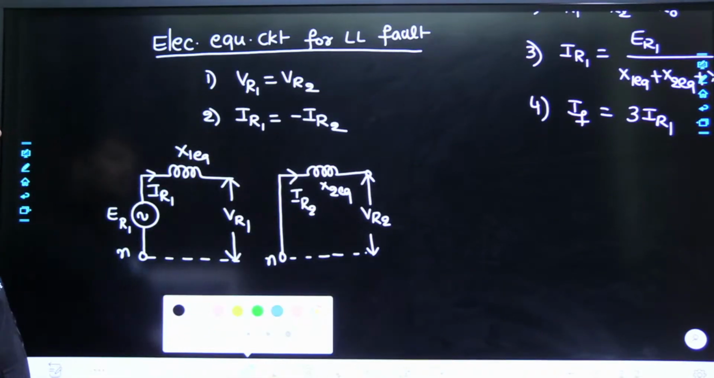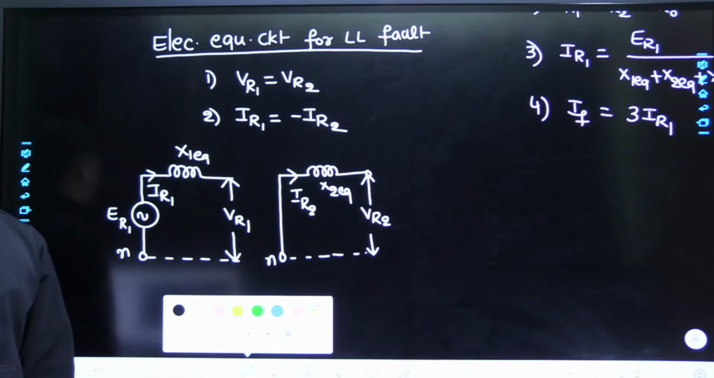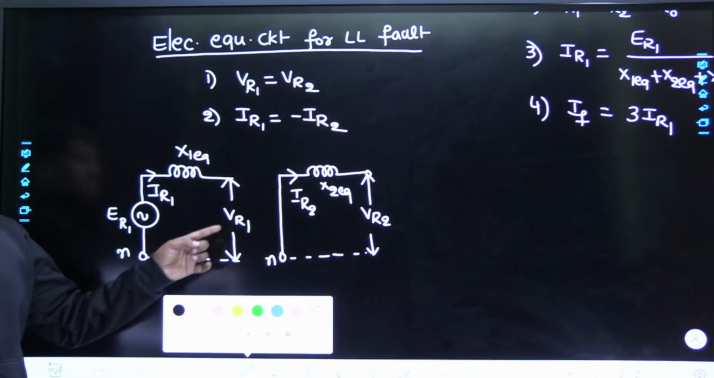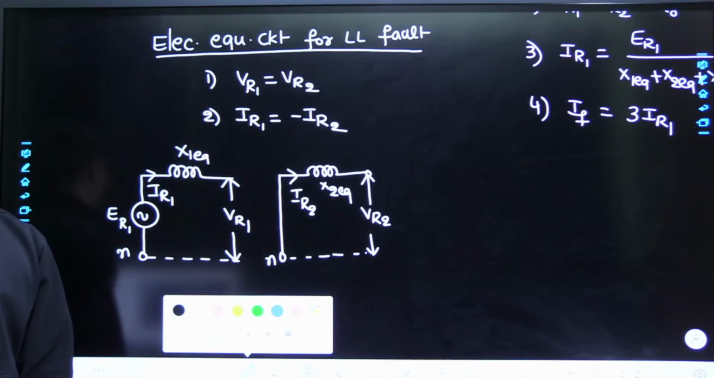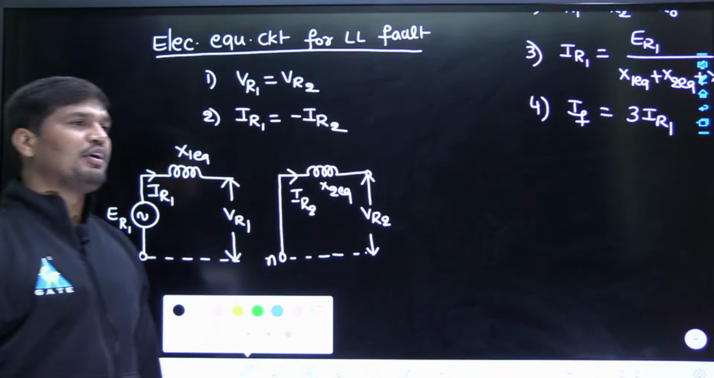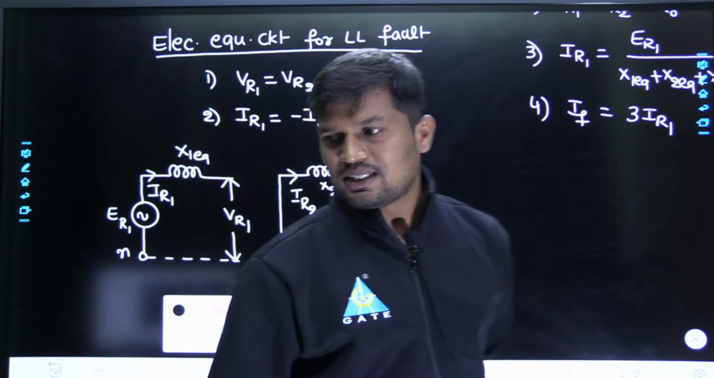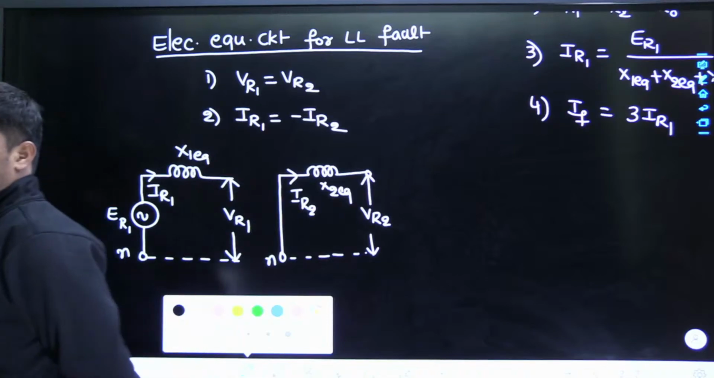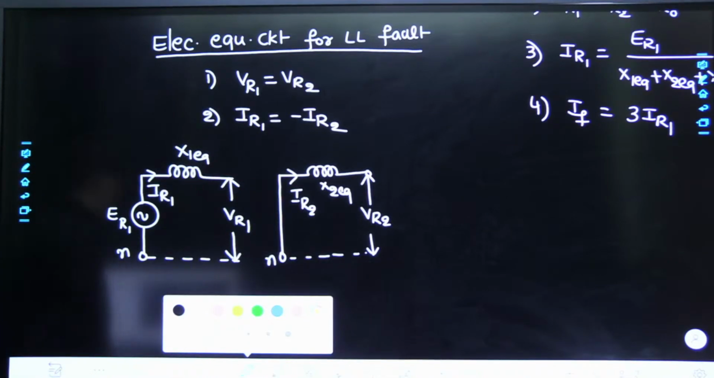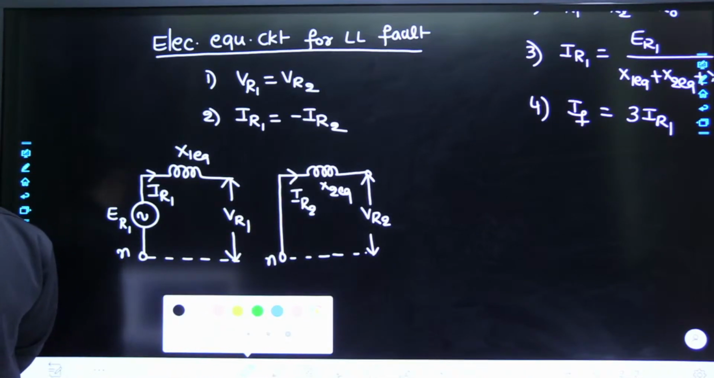Now tell me how these two networks are going to be connected. This is the positive sequence network, this is the negative sequence network. How are these two networks going to be connected? Can anybody give the answer? I am waiting for your answer, my dear friends. Anybody in the chat box, please reply.